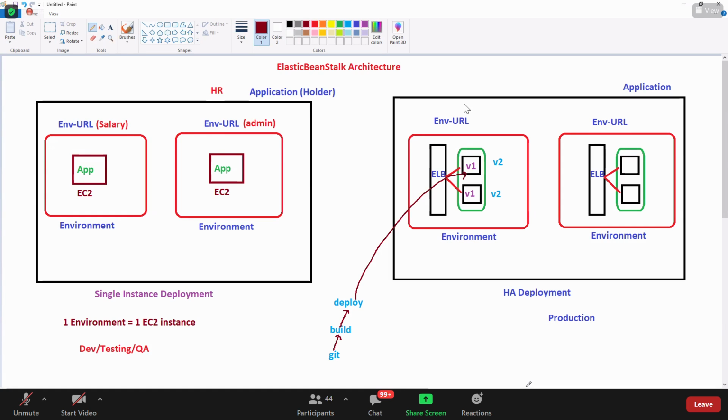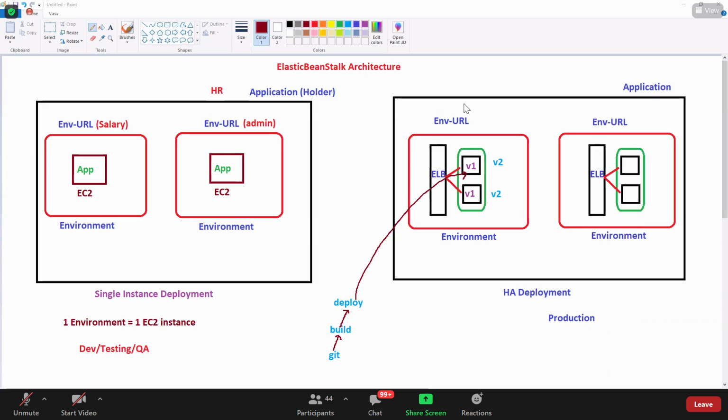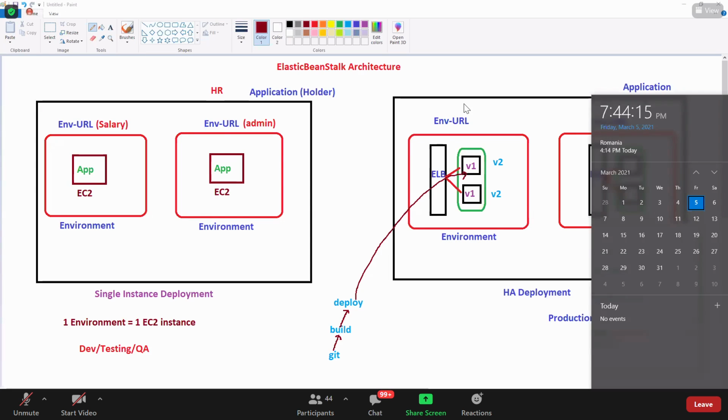How many classes more are left to complete AWS? What should I say? I cannot say that. Because guys, do you agree that we are going very slow? I don't have anything in mind about when to complete this.